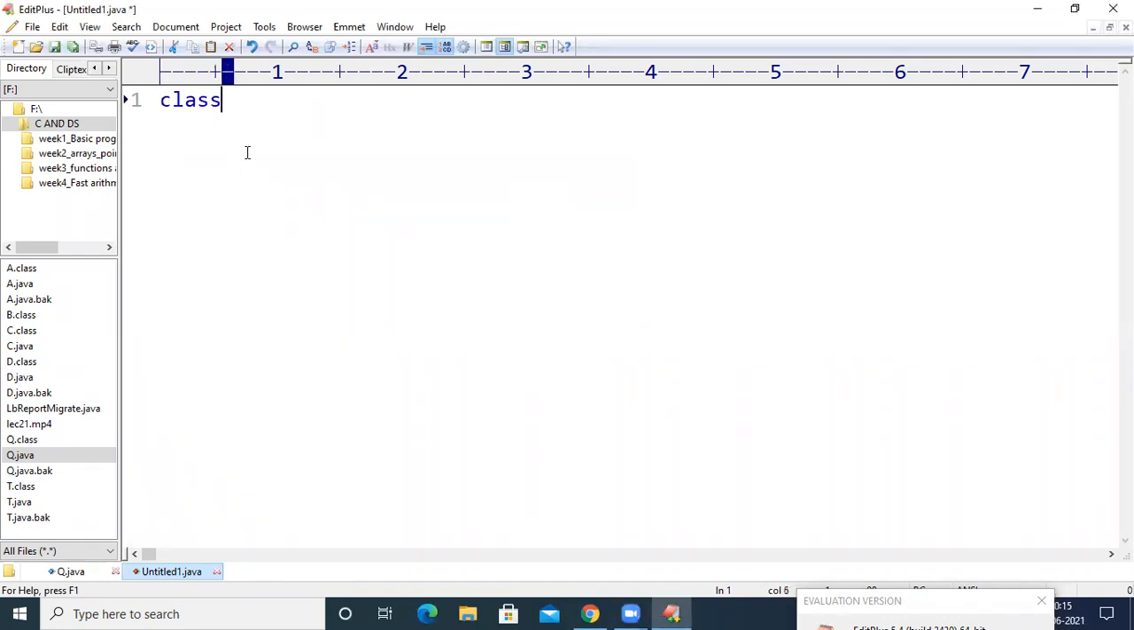For example, I have a class A, and inside class A, I have the main method in Java, that is public static void main, and it is having String args.